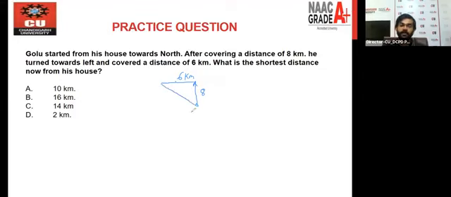Simply, you will apply the Pythagoras, and the Pythagoras says what? Take the under root of the square of one side added to the square of the other side. And simply, you will say this is 64, this is 36, and the under root of 100 is what? Under root of 100 we will get is 10. Okay, so the final answer we have is what? A option, that is this.